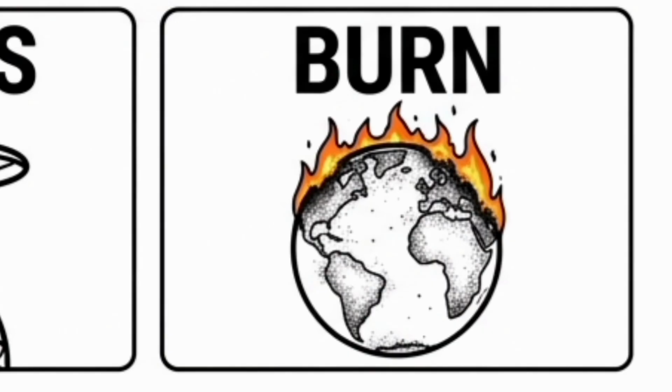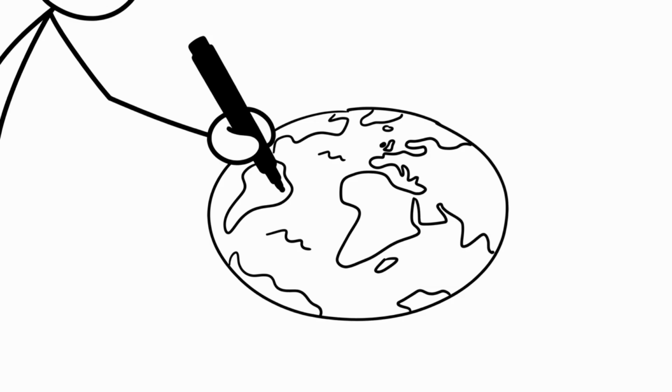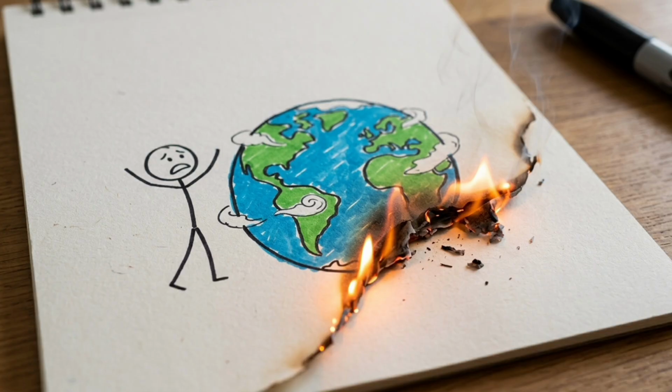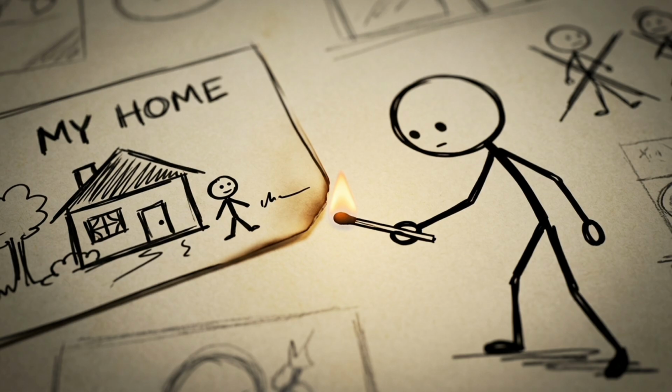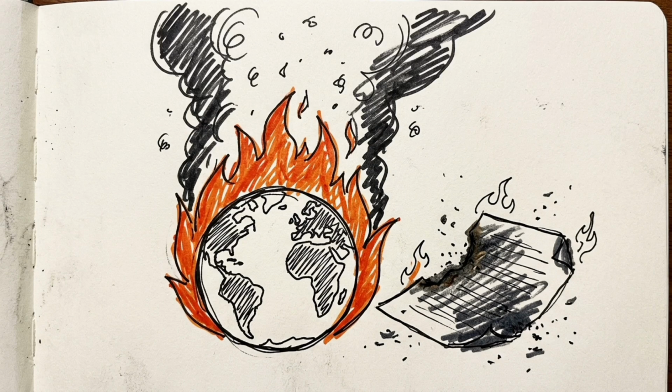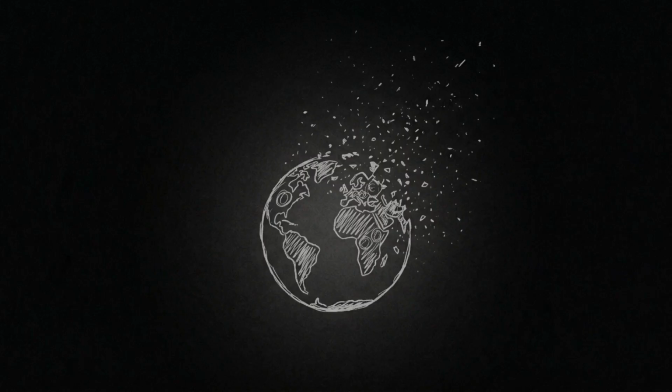Draw Earth and burn it. Or just draw Earth and burn it. After all these massive cosmic and global scenarios, this idea is intentionally simple. It represents reduction, taking something huge and complex and reducing it to nothing in a moment. It's not about physical destruction, but about perspective. Compared to forces like gravity, stars, and planetary collisions, Earth itself is fragile on a universal scale. And sometimes, the simplest image leaves the strongest impression of all.